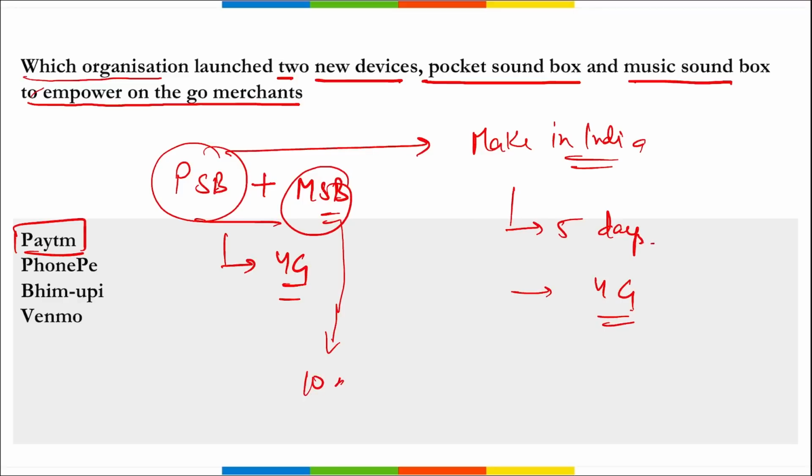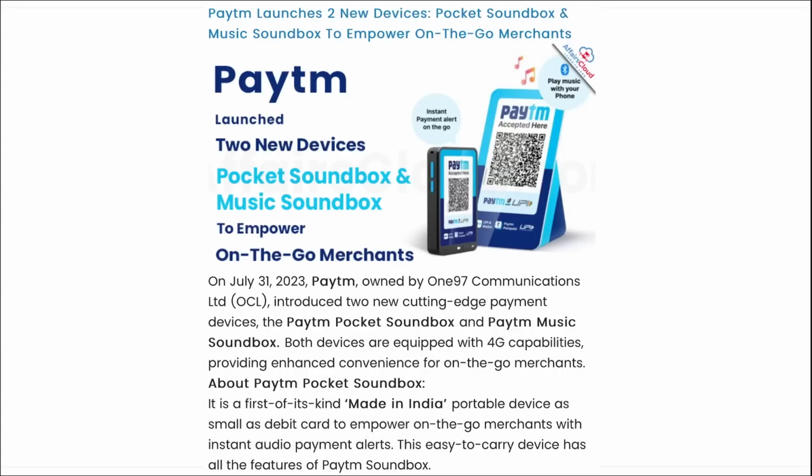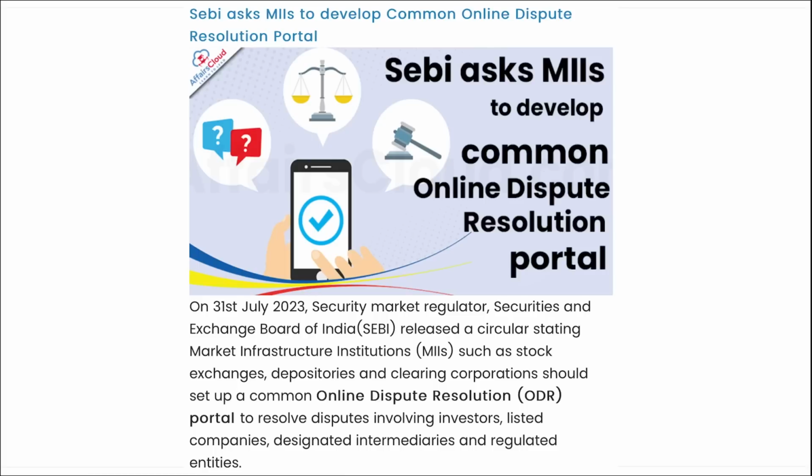This will have a battery life of 10 days and it has 4G connectivity and a powerful 4-watt speaker also. Correct? So these are the two devices that you need to remember that were launched by Paytm. Next, here you can see these are the two devices, correct? Next, SEBI asked MIIs to develop common online dispute resolution portal.